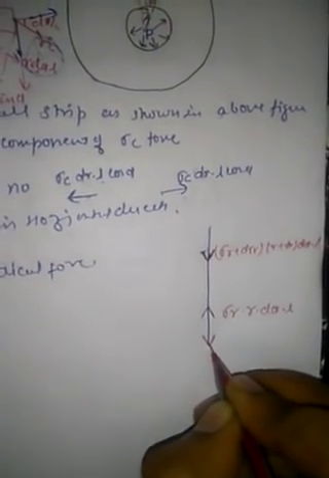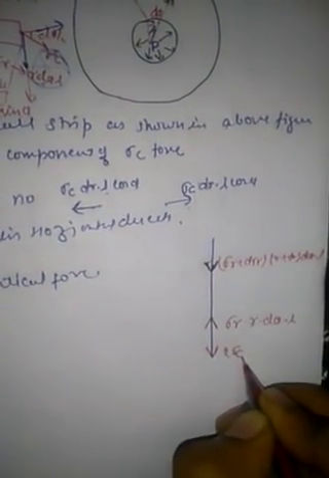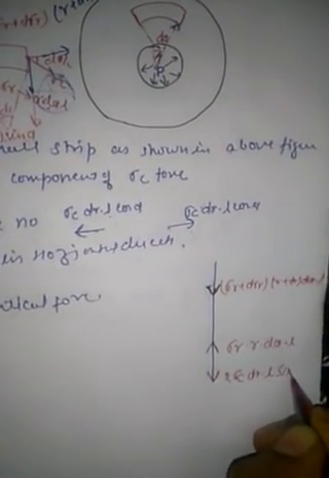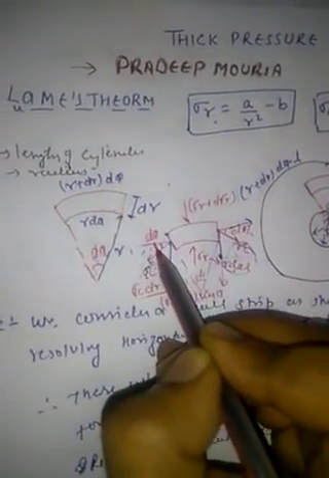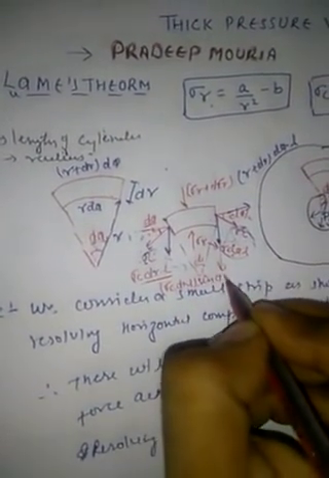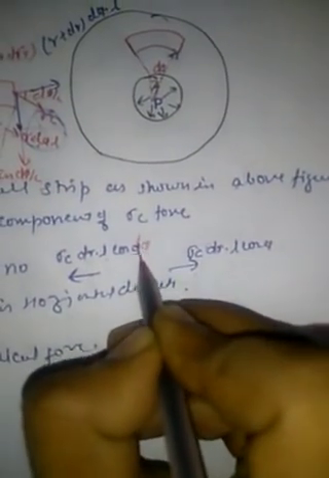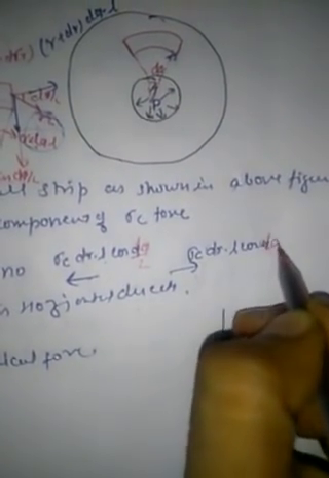Putting this together, 2 sigma c dr L sin d theta by 2, since the angle here is d theta by 2. In the horizontal equation, the cos d theta by 2 terms are equal and opposite, so they cancel out.